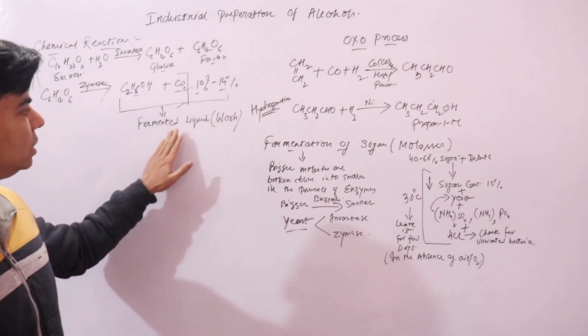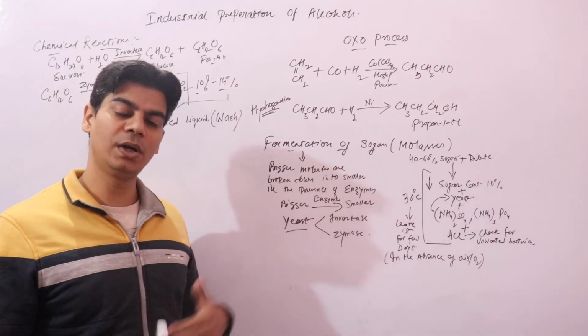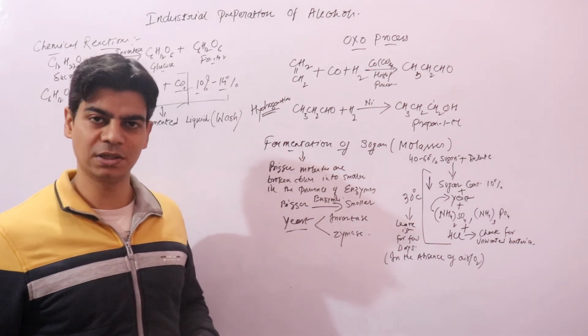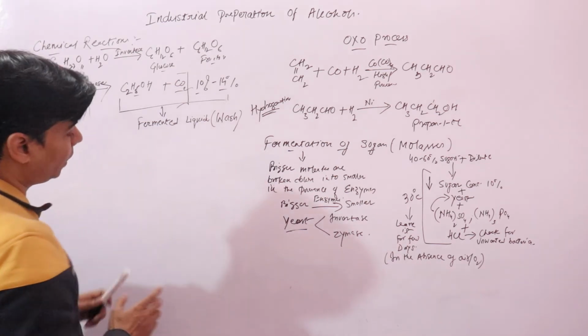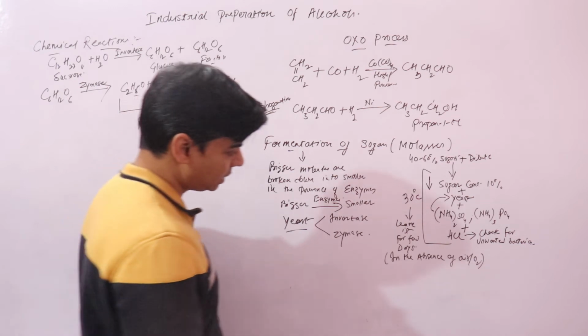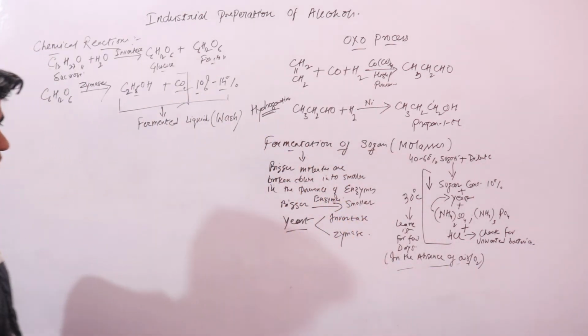So in order to increase the concentration of alcohol, we will do a process called fractional distillation, right? And one more thing, if you remember here, I said that it should be done in the absence of air. It should be done in the absence of oxygen or air.